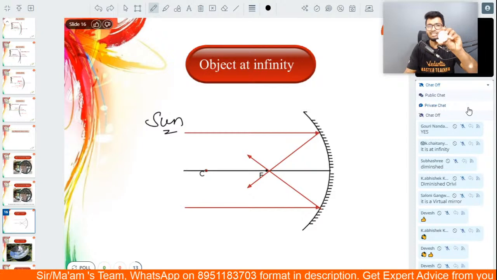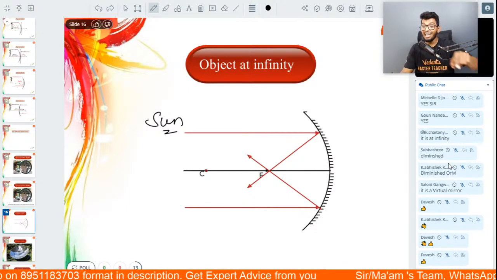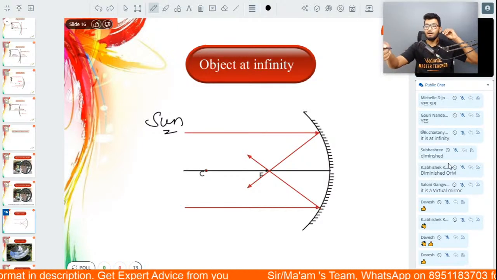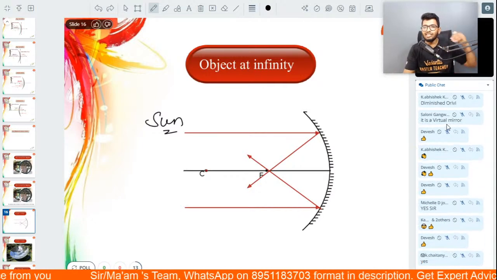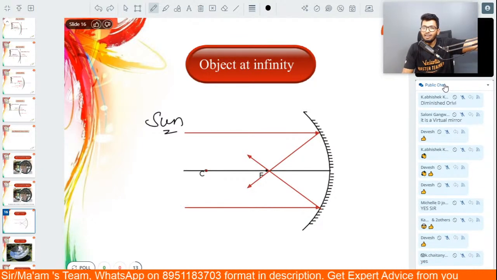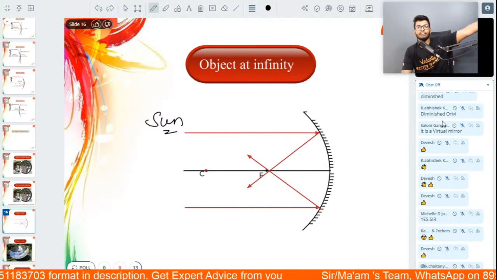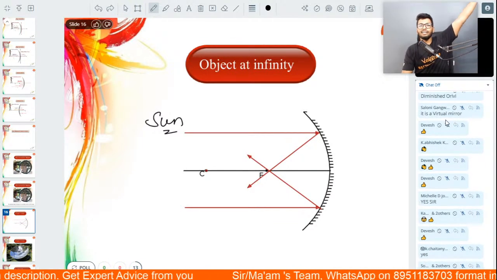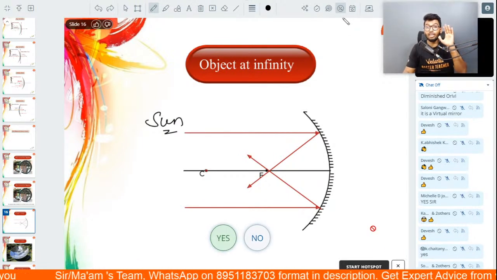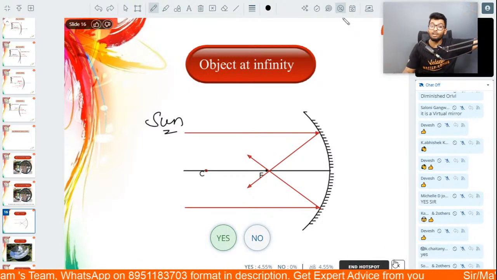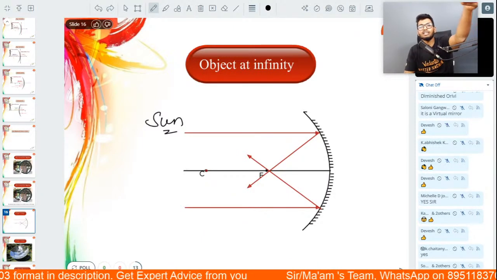Now for this mirror, that 5 kilometers can also be infinity. Understanding? 1 kilometer also can be infinity, because if you look at it in terms of centimeters, it's very, very far away. So that is what you need to understand. Infinity can be 100 meters, it can be 1 kilometer, it can be 10 kilometers, it can be 150 million kilometers also. There's no quantifying it. It depends on where the object is kept. So if you have an object which is kept very, very far away, then we say that the object is at infinity.